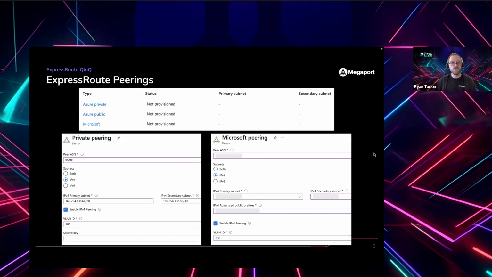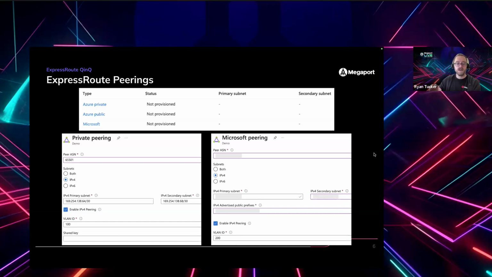Maybe you've got some VMs in Azure, you've got some VMs in your data center, and you want that sort of private data center type network connectivity between the two subnets. Microsoft peering, on the other hand, is how you can peer with Microsoft's public edge. So this is the public edge of Azure, which, for reasons that are probably beyond the scope of this video, just to keep in mind, is slightly different to the public edge of Office 365. So this connects to the public edge of Azure.